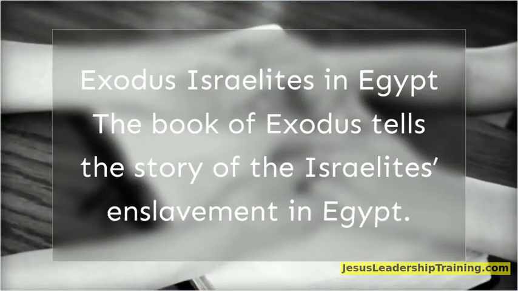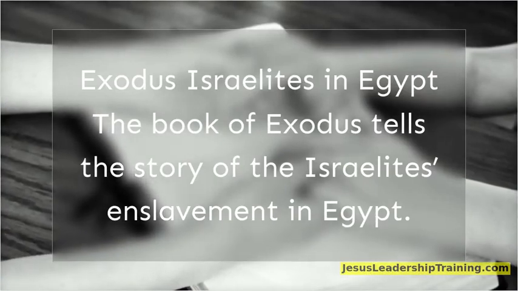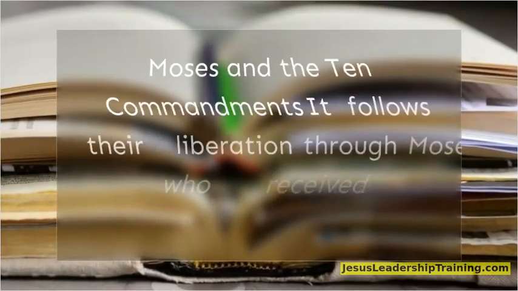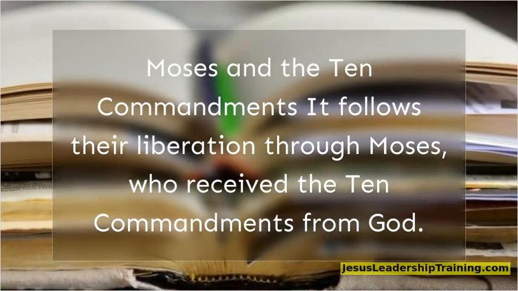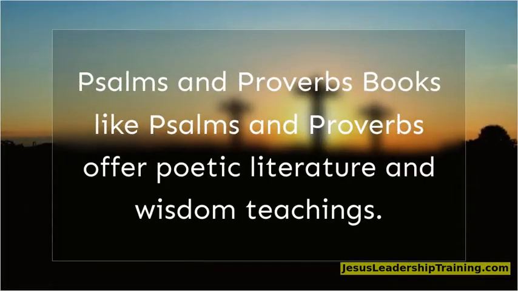Exodus. Israelites in Egypt. The book of Exodus tells the story of the Israelites' enslavement in Egypt. Moses and the Ten Commandments. It follows their liberation through Moses, who received the Ten Commandments from God. Psalms and Proverbs. Books like Psalms and Proverbs offer poetic literature and wisdom teachings.